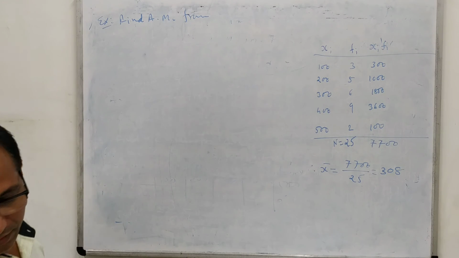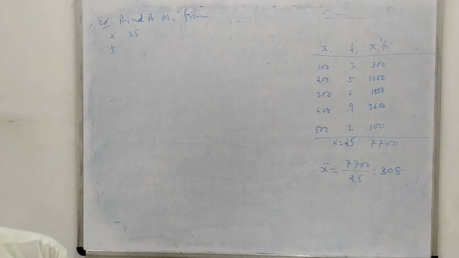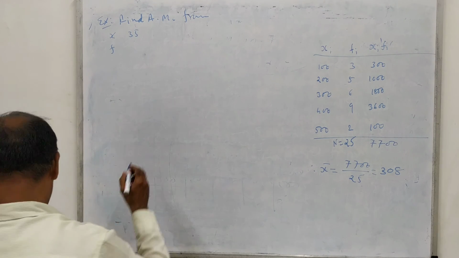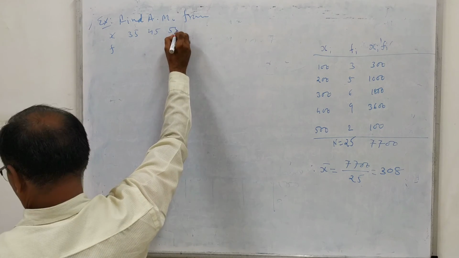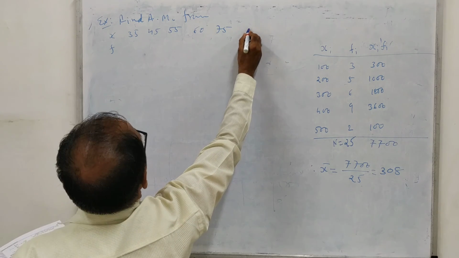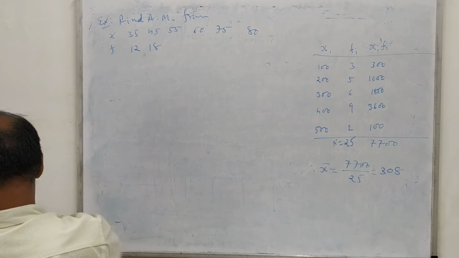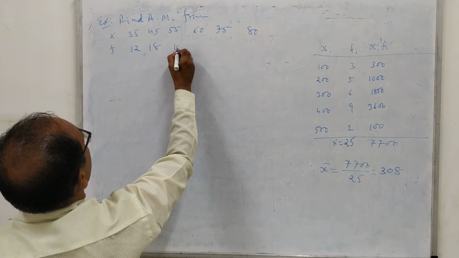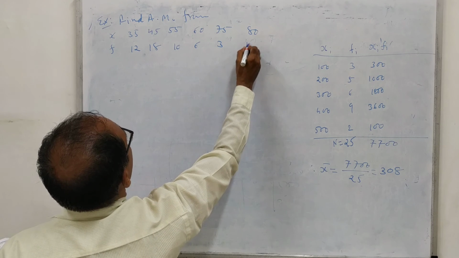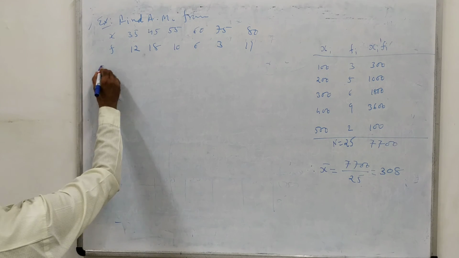The data is given as x and f. The x values are 35, 45, 55, 60, 75, 80, and the values of f are 12, 18, then 6, 3, and 11. Okay. So now we want to find the arithmetic mean, that is simply the mean, from this data. So here, first of all we will